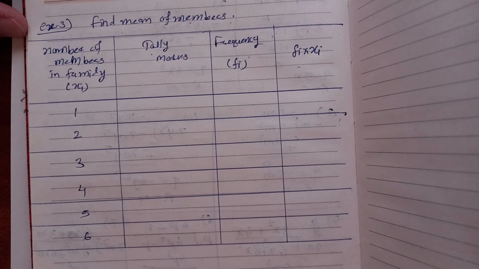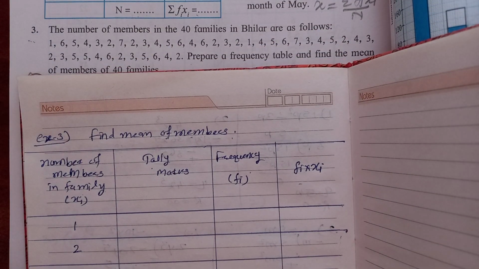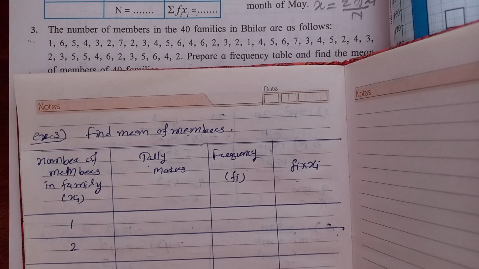Okay. So this one, first you have to find the members. Now, how many families have one member, two members, three members? Okay, we'll see this first. Now see carefully how to tally mark here.